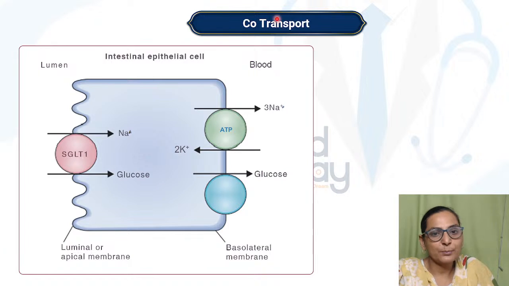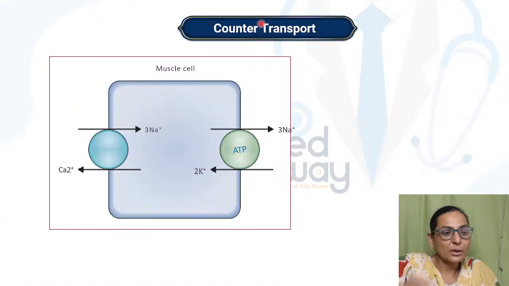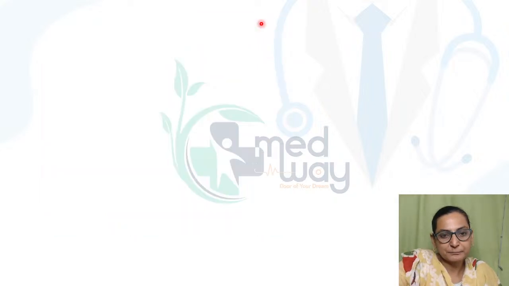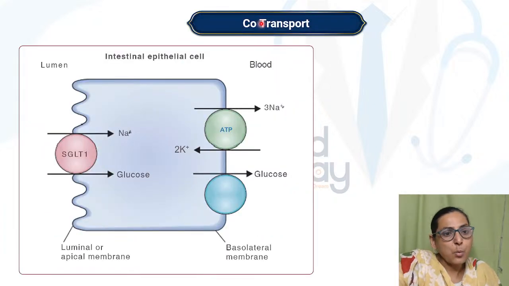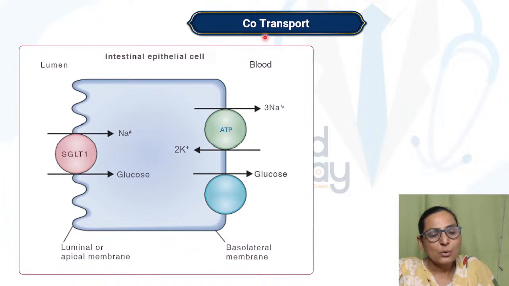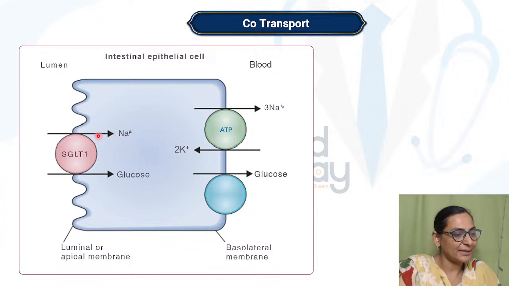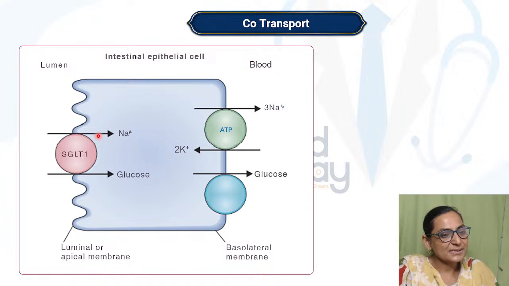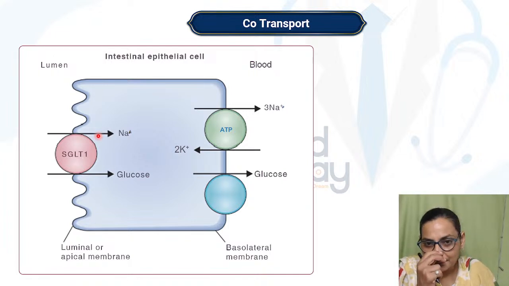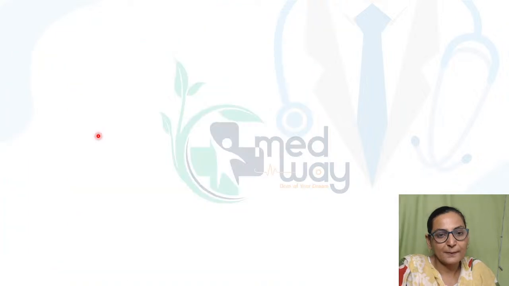Secondary active transport can either be a co-transport or a counter-transport. What is co-transport? Co-transport means there are two substances which are coming into the cell, that means the movement is in the same direction, both of them are coming in the same direction.